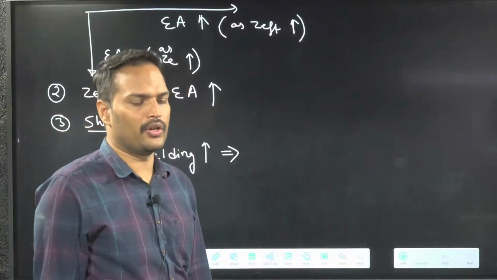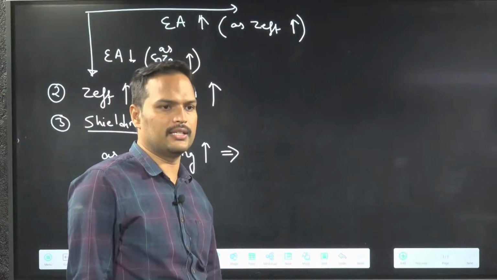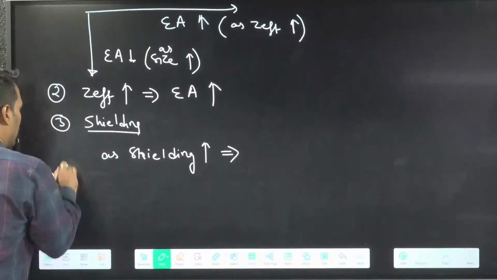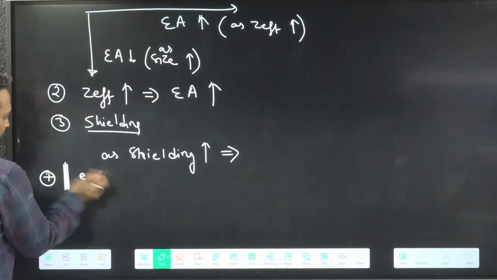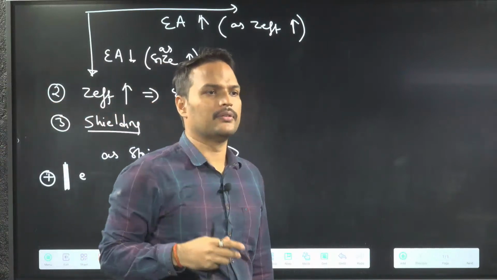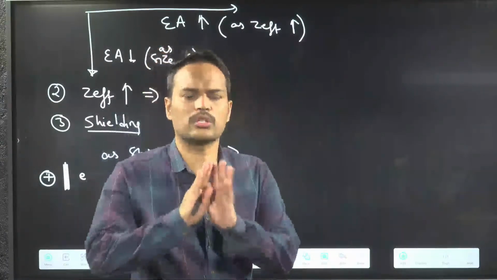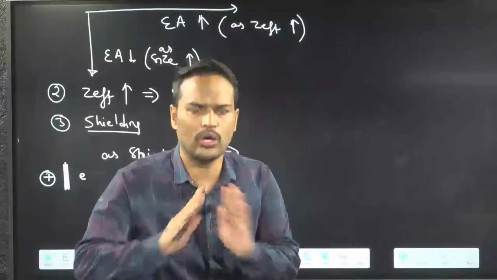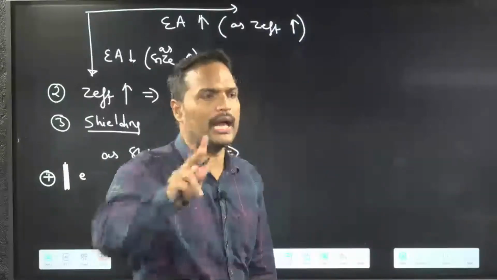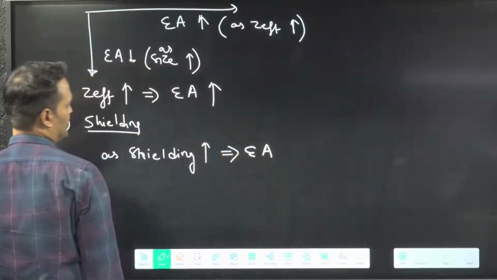You are saying inversely. Shranya is also saying inversely. Manish is also saying decreases. Correct only. So you can think like this. See, this is your nucleus. Shielding is very good, means the nucleus is not able to attract. Whatever you will do, that is the only thing; there is no supporting factor. The nucleus is supporting. Now you have to add only. You will give energy and you will add. So you can say if shielding is good, that means electron affinity decreases.